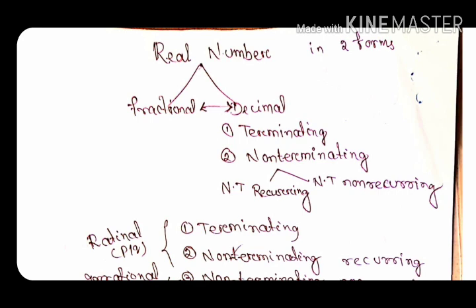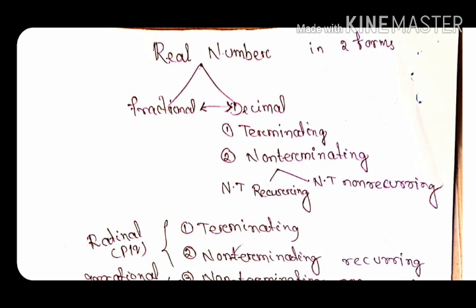So here I categorize real numbers into two parts. One is fractional, another is decimal, meaning they are two interconvertible forms. The first decimal form is the terminating decimal. Terminating means the remainder will come 0. The second one is non-terminating decimal, meaning the remainder will never come 0. And the non-terminating decimal is again divided into two types.